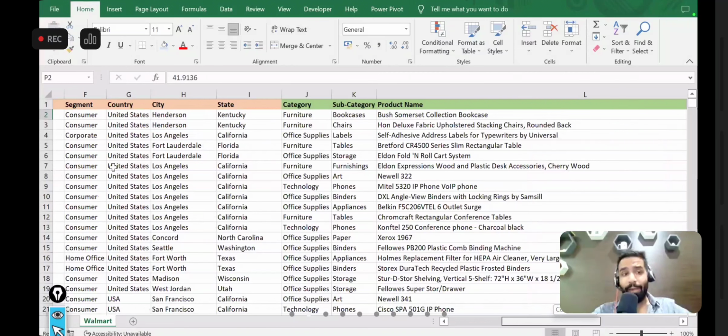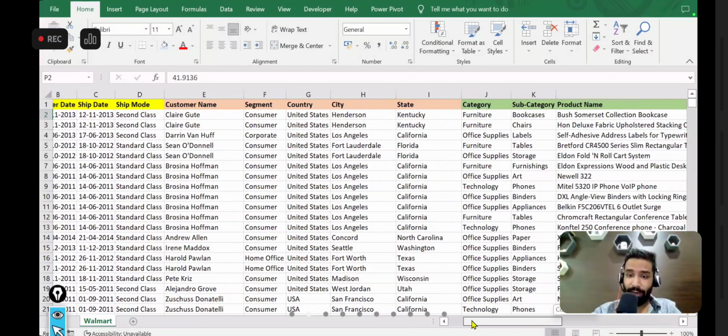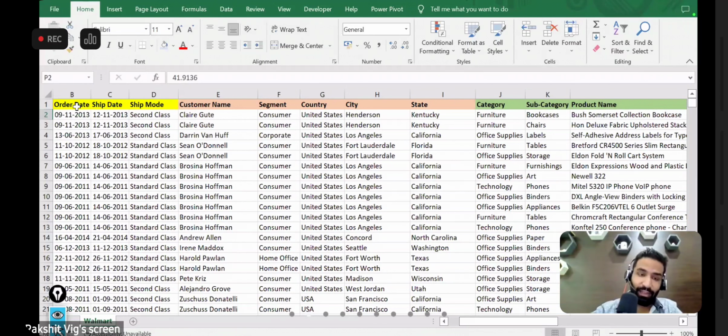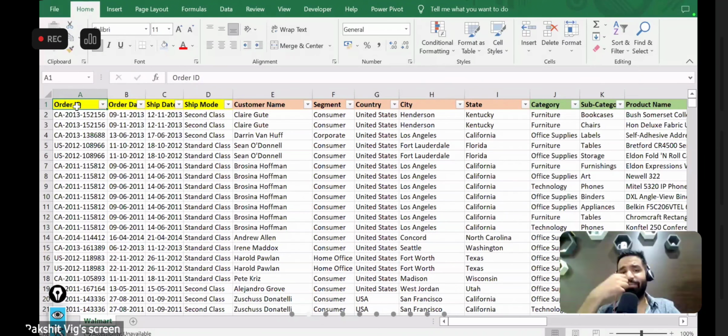Now, guys, Walmart has again sent us this data. Once they have sent us this data, there are some issues with it. I figured out that there are some issues, and we need to make sure that our data is clean and sorted so that we can get our relevant insights. So we will be talking about some of the most common issues that data analysts face in their day-to-day lives.